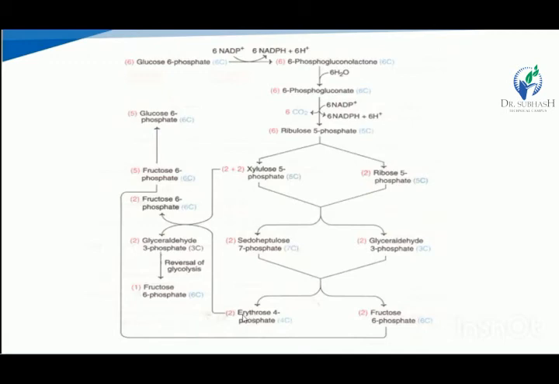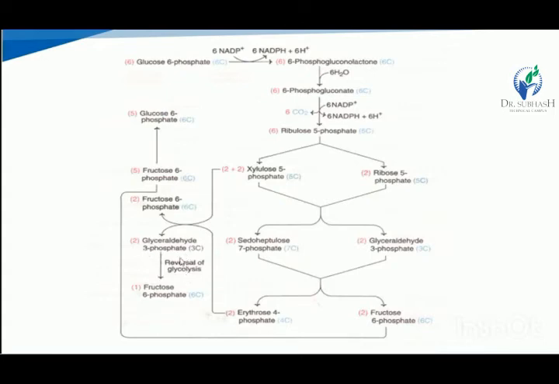Again, the erythrose 4-phosphate is produced from the transfer of the 3 carbon moiety to glyceraldehyde 3-phosphate. The condensation of erythrose 4-phosphate and xylulose 5-phosphate gives the 6 carbon moiety of fructose 6-phosphate and glyceraldehyde 3-phosphate.